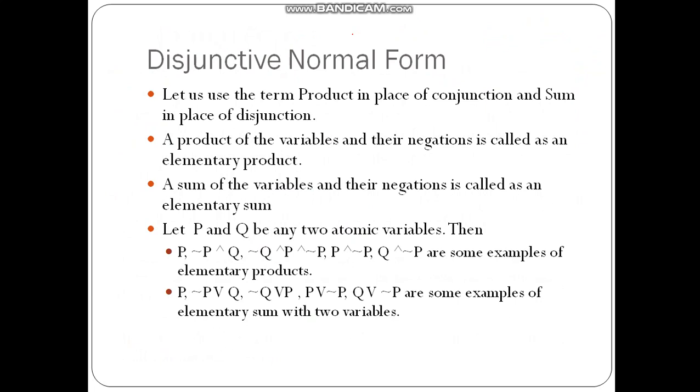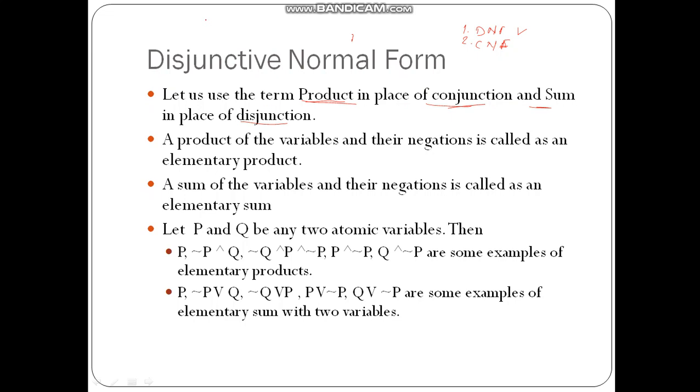Basically there are two normal forms. One is called the disjunctive normal form and another is called the conjunctive normal form. So let us start with the disjunctive normal form. Let us use the term product in place of conjunction and sum in place of disjunction.